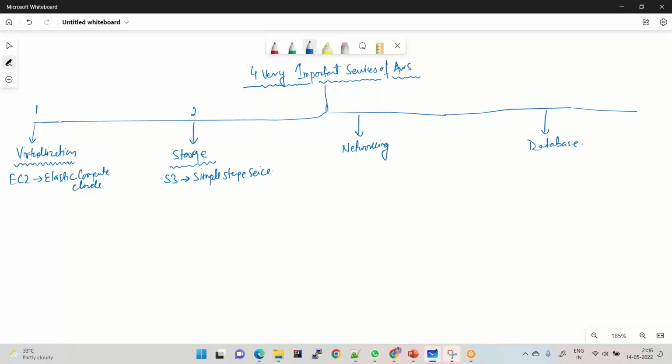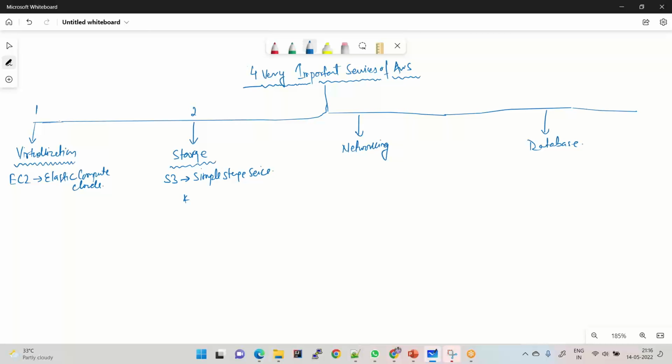Okay, and by the way, S3 is the very first service of AWS. If you did not know, this is very important. The very first service with which AWS came into the market was S3. It was the very first service which was launched.